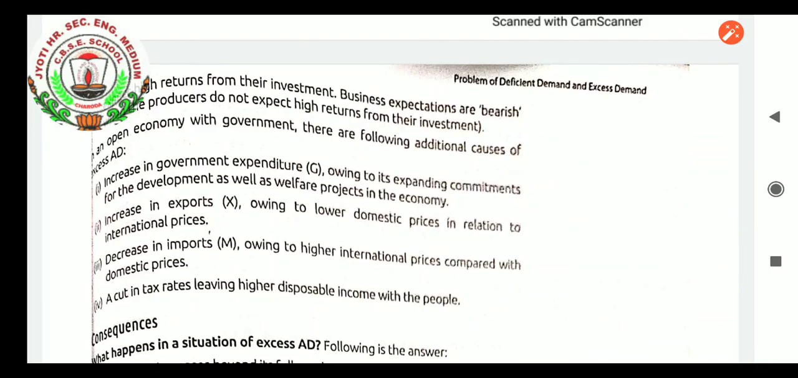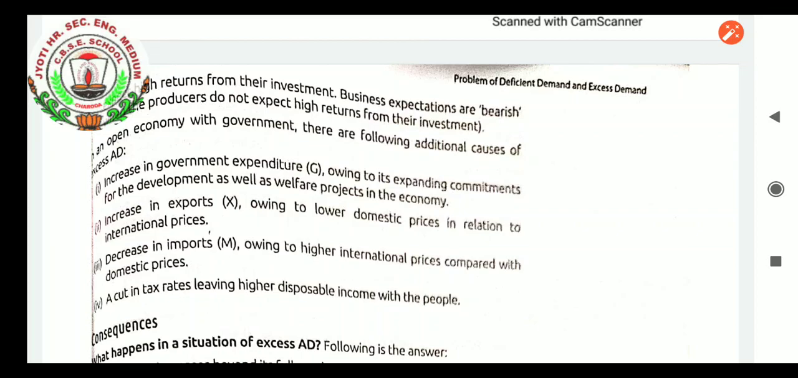These factors I will explain to you in the next classes. But before that, in an open economy with government, there are the following additional causes of excess aggregate demand. We can see increasing government expenditure owing to its expanding commitments for development as well as welfare projects in the economy. Like our country now has to compete with other countries. Now the developmental programs are increasing, and government expenditure is increasing.